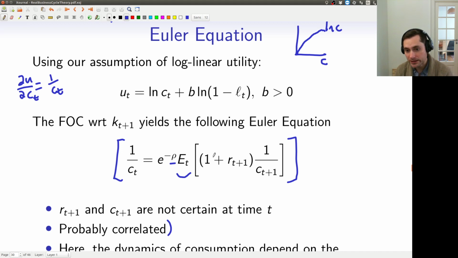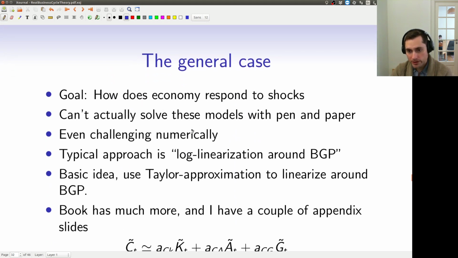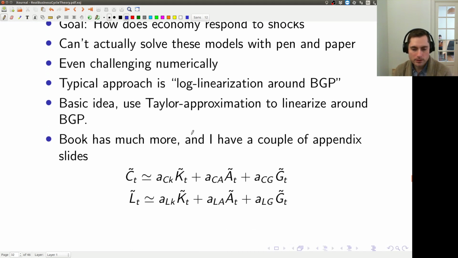Of course, it's complicated because we still have this issue that we can't separate these components. Also, I'm not going to get too much into this here, but the log of the integral is not equal to the integral of the log. So it means that this equation is somewhat more challenging to log linearize. So there's much more in the book. I'm not going to actually go through it too much in class. I'll maybe talk a little bit through my appendix slides here about how you'd actually solve this model.